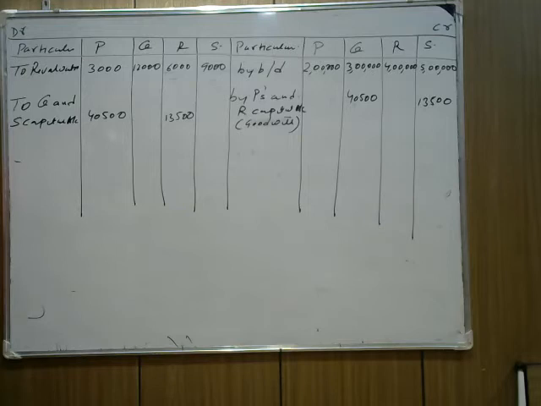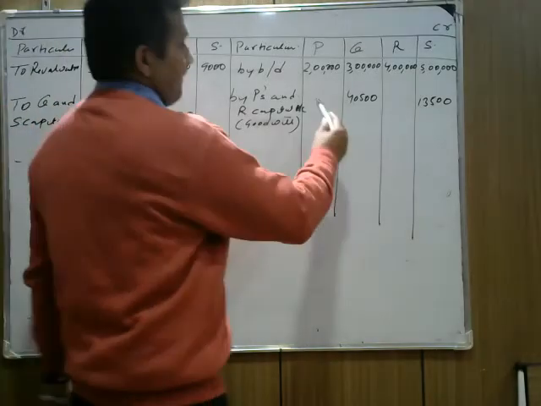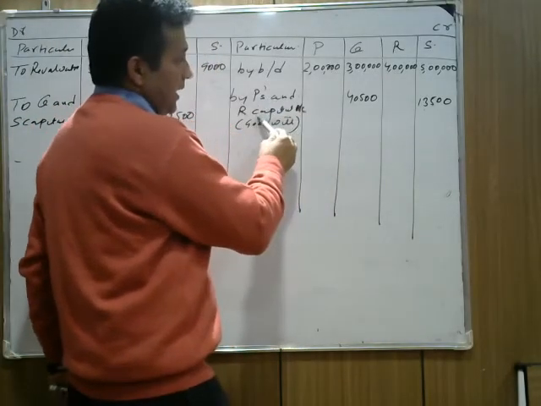Now we pass the entries: gaining capital account, liability sacrificing. Now how do we treat it in the capital account? This is the important part. How do we treat it? Q and S are sacrificing, so they will get from P and R.